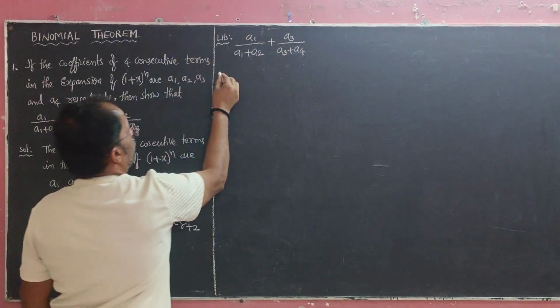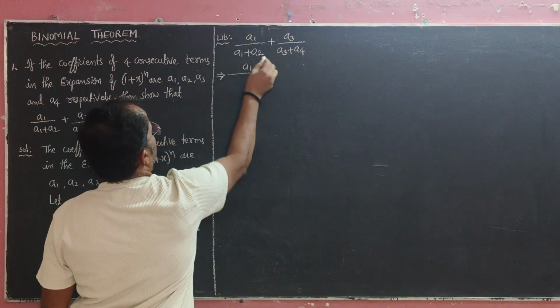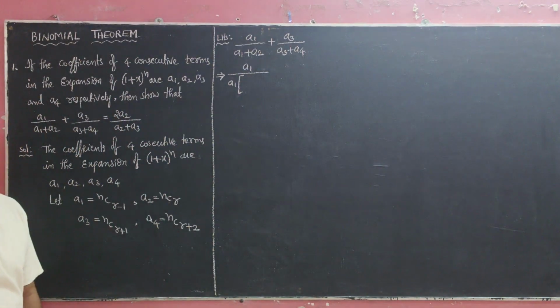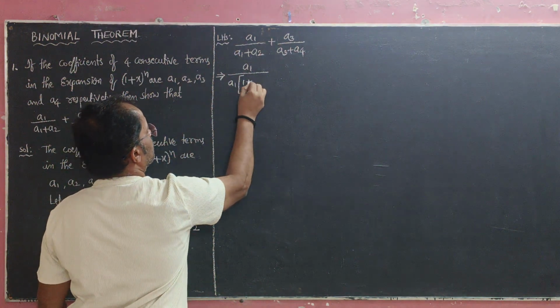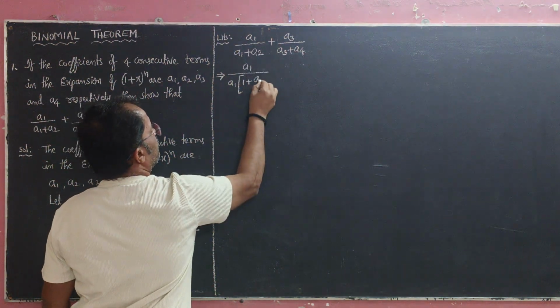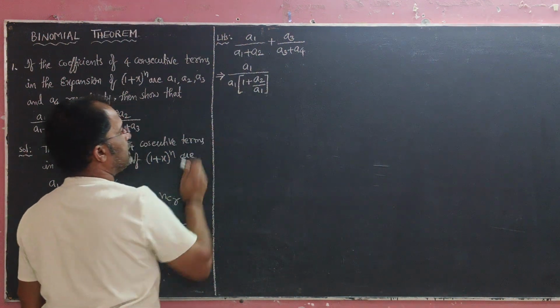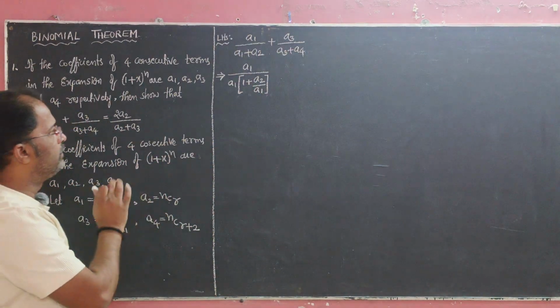Okay, so numerator is a1, so write a1 as it is. From the denominator, a1 is the common, we are taking a1 common from the denominator. So a1 gone, 1 remains; in a2 there is no a1, so divide with a1.